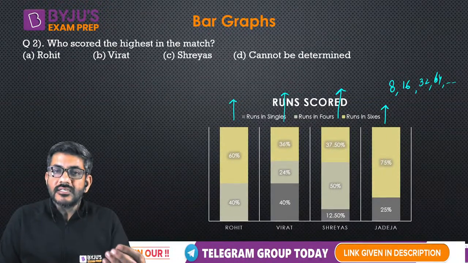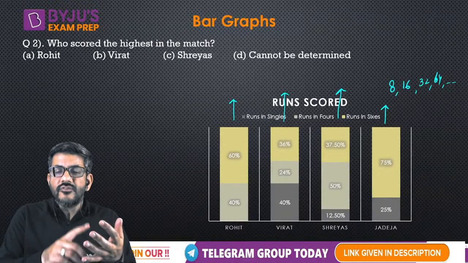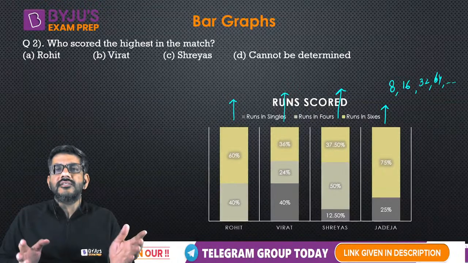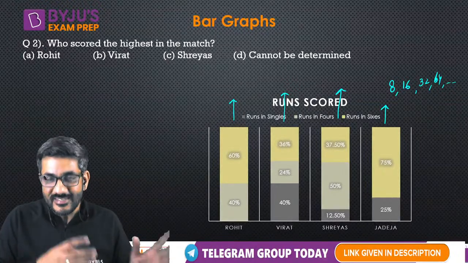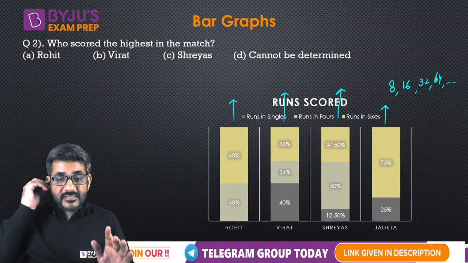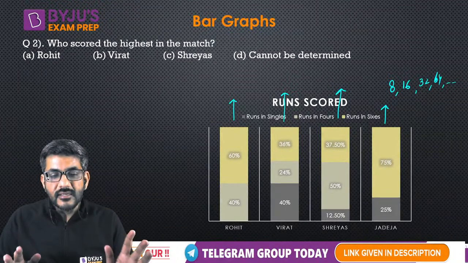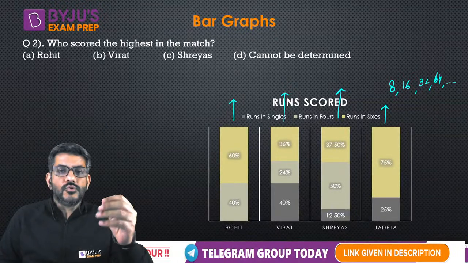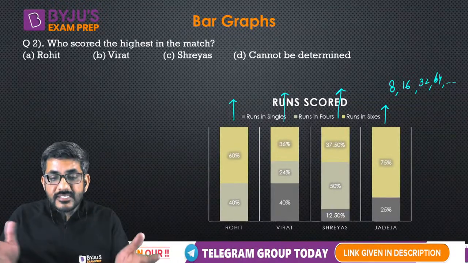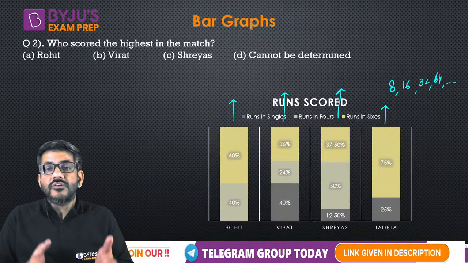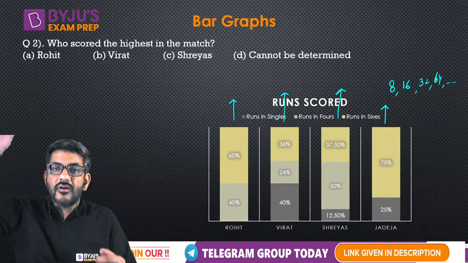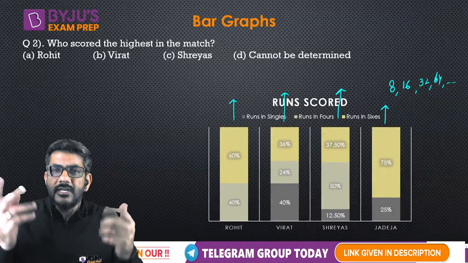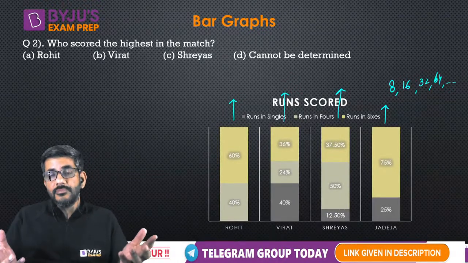जडेजा 8 स्कोर कर सकता है, 16, 32, 64, 128, 256, 1020, कुछ भी हो सकता है. ऑफ कोर्स यू कैन से सर 2020 है, कितने रन बनवाओगे, ये पॉसिबल है, ठीक बात है. But the point is that all these guys, for example if Virat, I get to know that Virat's score should be a multiple of 100. But still Jadeja can score more than Virat. If Virat scores 100 and Jadeja scores, let's say, a multiple of 8, which is more than 100. So can't Jadeja score a multiple of 8, let's say 128? He can. That's a possibility.